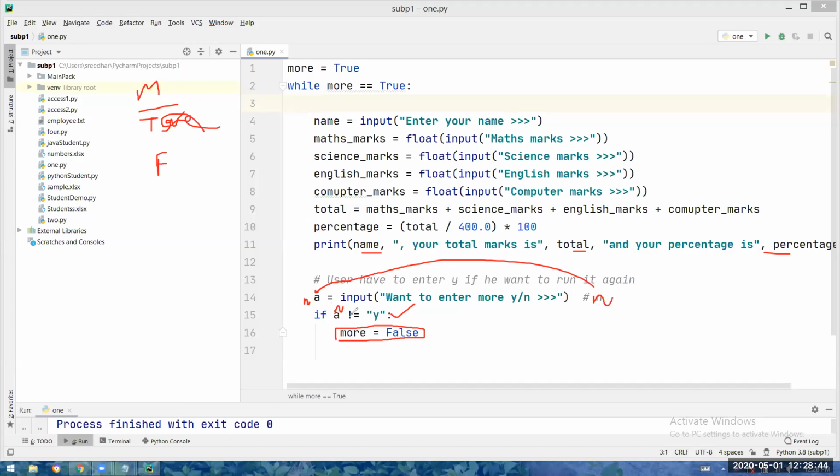Simple. No means no not equal to y is correct. Condition is true. It will enter the if block. more equal to false is executed. More value will become false in the memory. Iteration over. Okay, check the condition again. What is more value? False. False is compared with what? True. False equal to true? Condition false. Stop. Simply, if the user is giving no, you are making more as false and you are stopping the loop. That is the logic here.